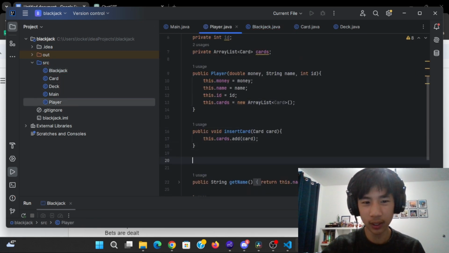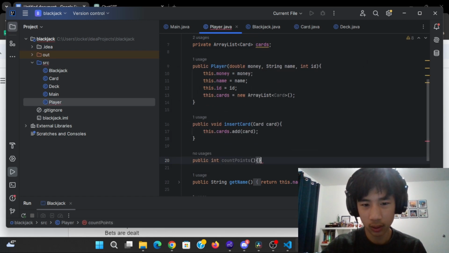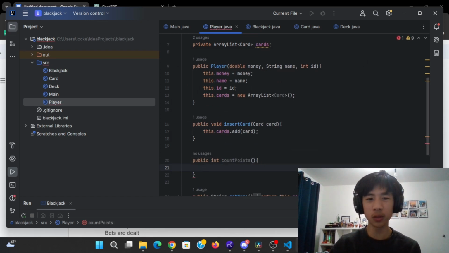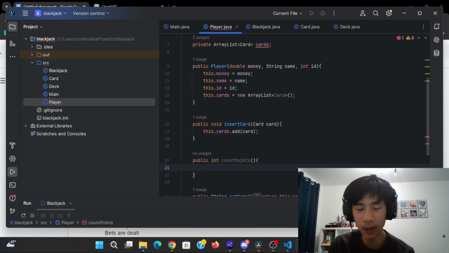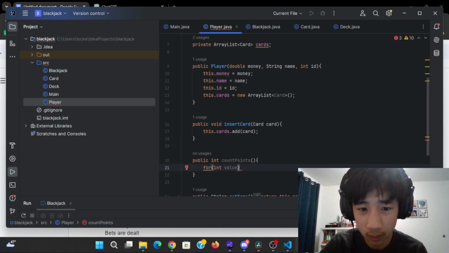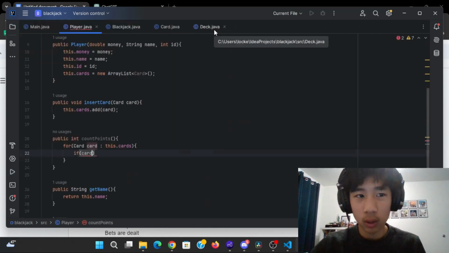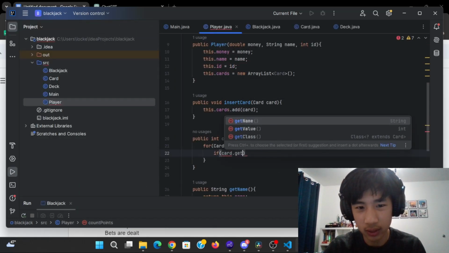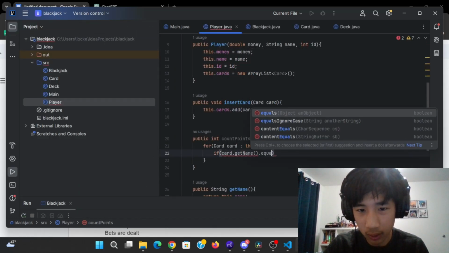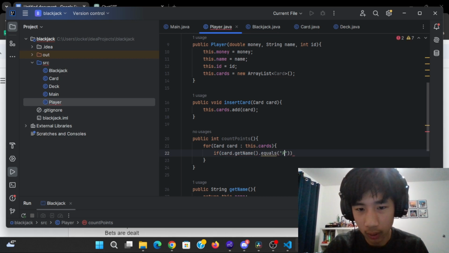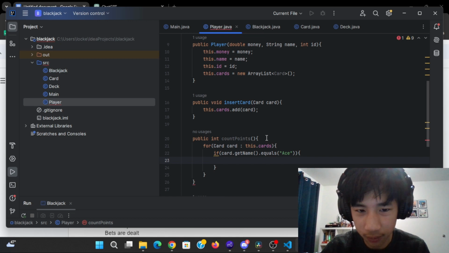So let's create a method that will return an integer. I'll say count points. Now, I would like to just loop through all of the cards and then take the sum, but unfortunately we have aces to ruin our lives. If card.getName equals ace, we're gonna have to set up our scanner and stuff.